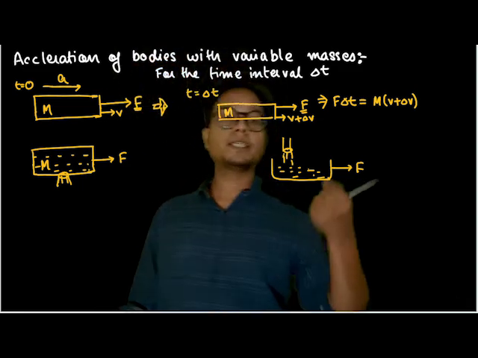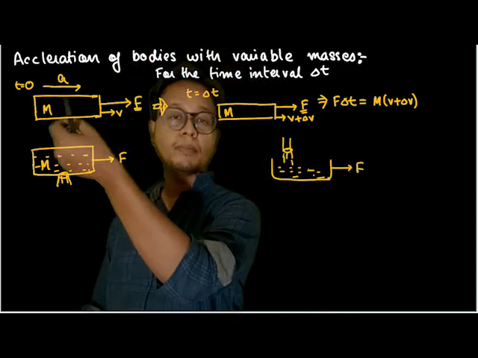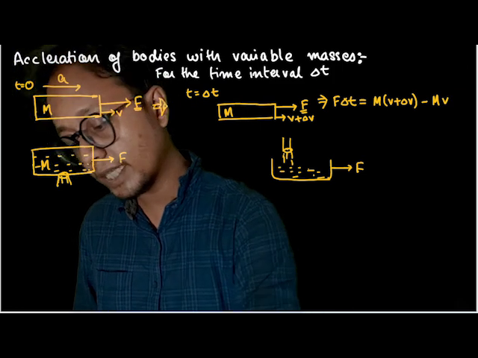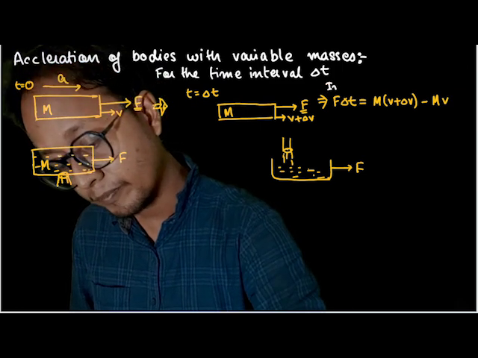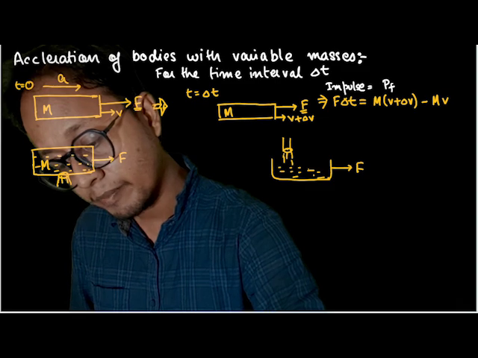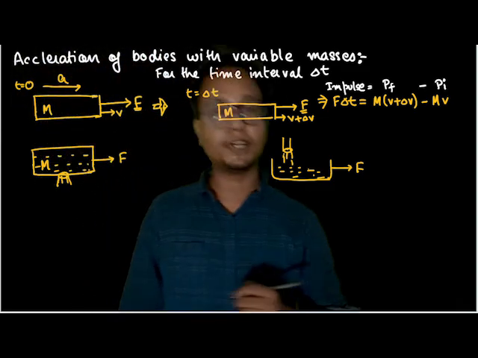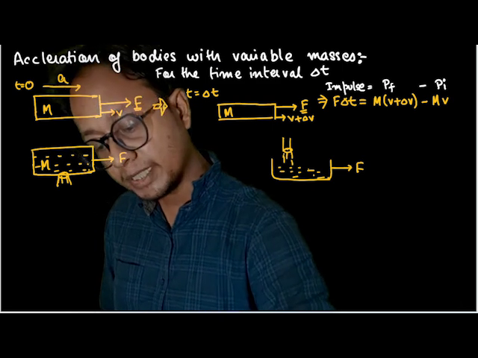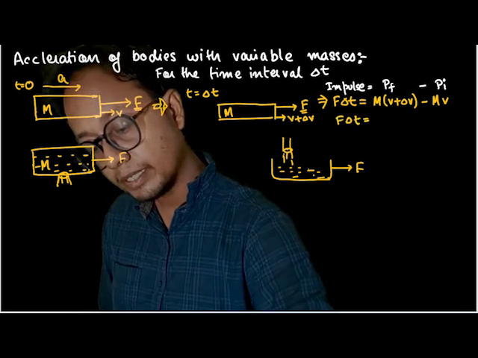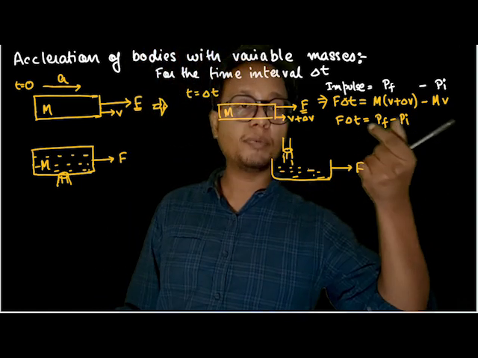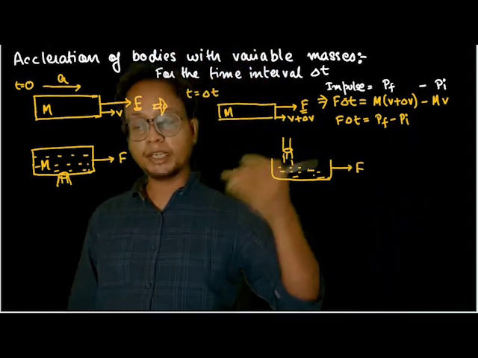What is the initial momentum? Initial momentum is nothing but mass into v. So what I simply said here is that impulse, or force into dt, is equal to final momentum minus initial momentum. This is what I've written, isn't it? And this final momentum minus initial momentum can be written as delta p, or change in momentum.